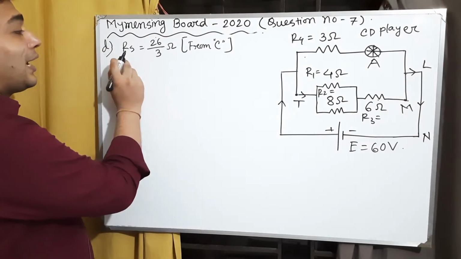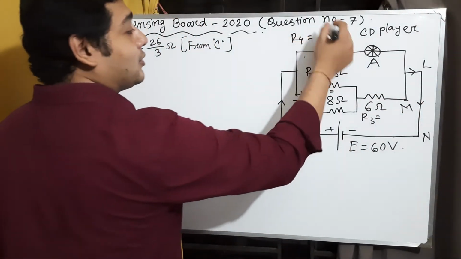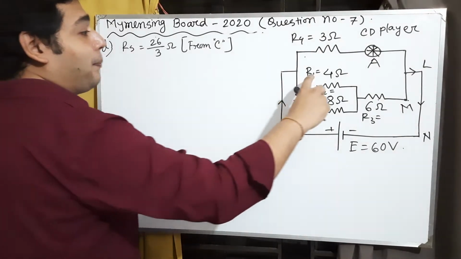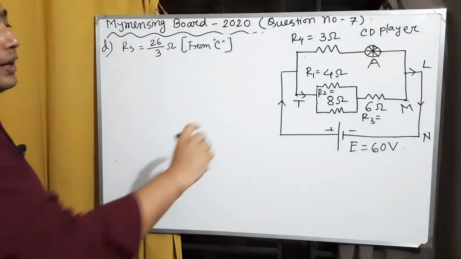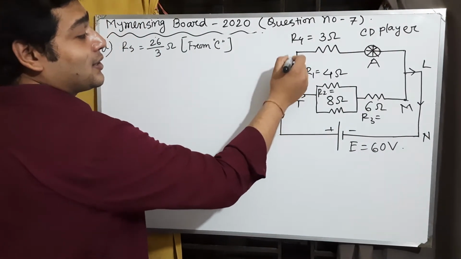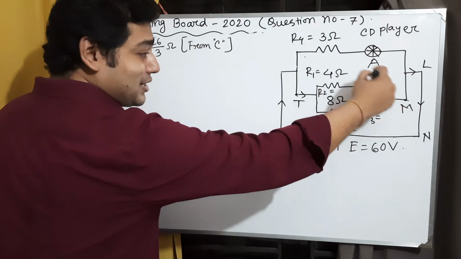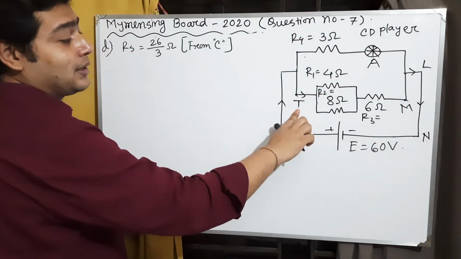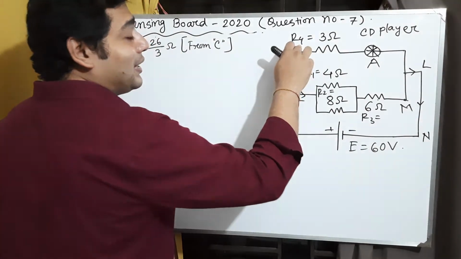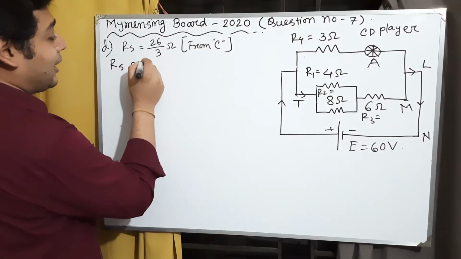Here RS is the equivalent resistance between T and M, but we also have another resistance R4 equal to 3 ohm in parallel with this part, because the main current I is divided into two parts. So the equivalent resistance between T and M will be in parallel with this R4 resistance.